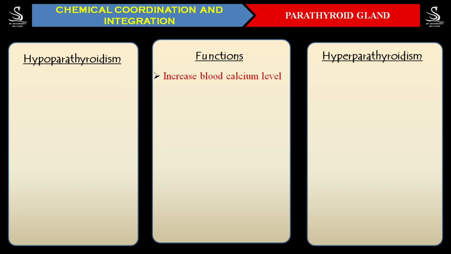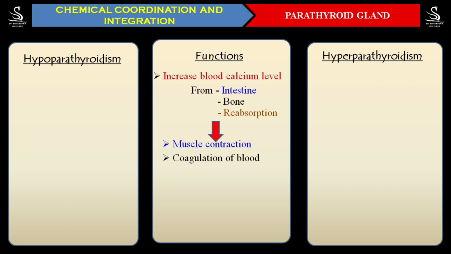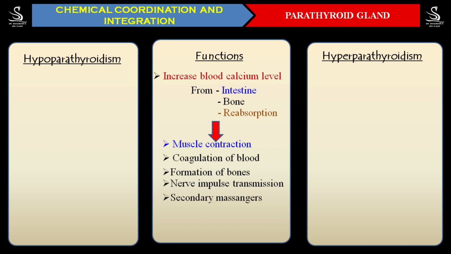It helps in increasing the blood calcium level by absorbing from the intestine, or by taking out from the bone, or by reabsorption from the renal tubules. In that way, the blood calcium level is going to increase. So what is the use of these calcium ions we have seen? It helps in muscle contraction, blood coagulation, formation of the bones, nerve impulse transmission, and even acts as secondary messengers. These are all the functions.